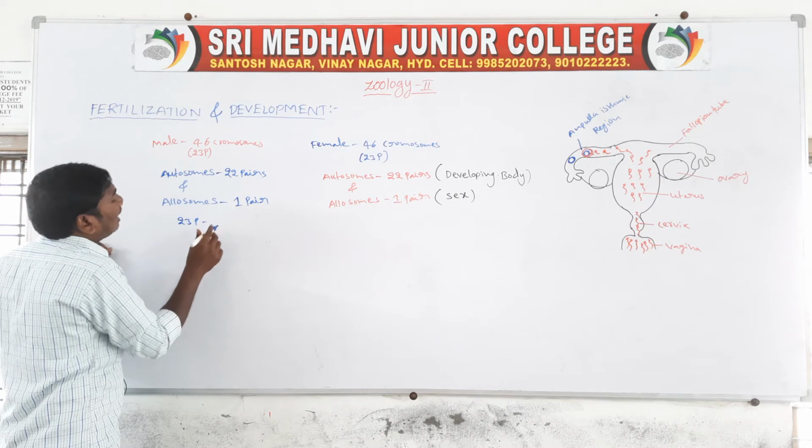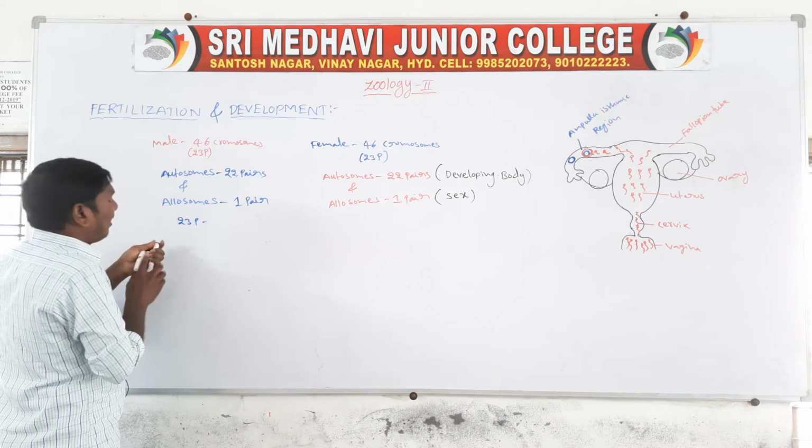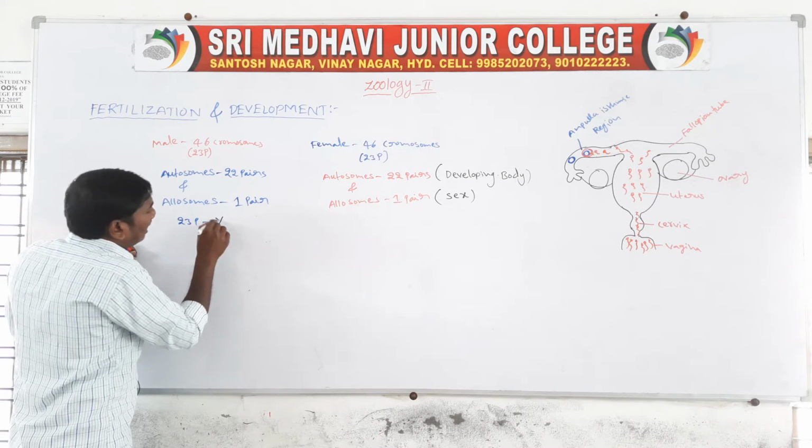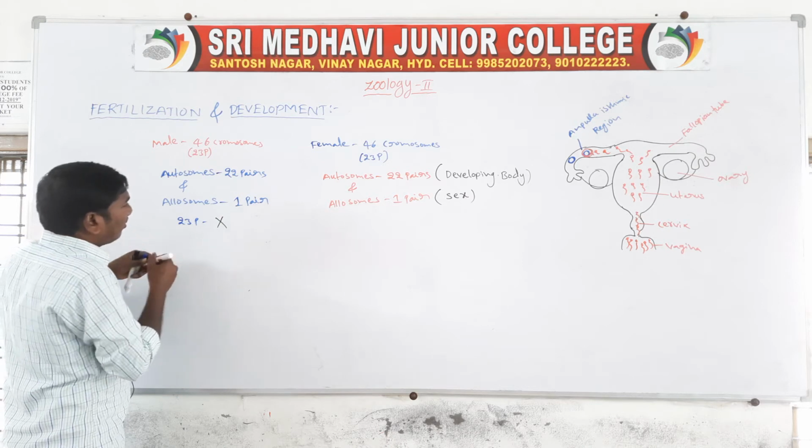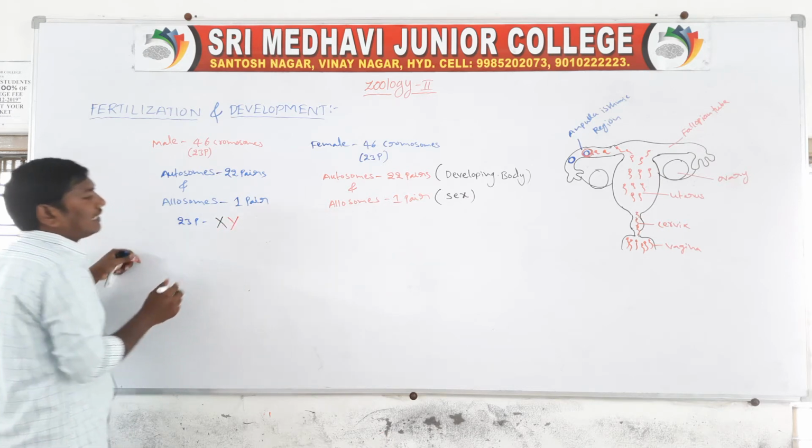In males, the 23rd pair, the last pair, is X and Y. Males contain X and Y chromosomes.